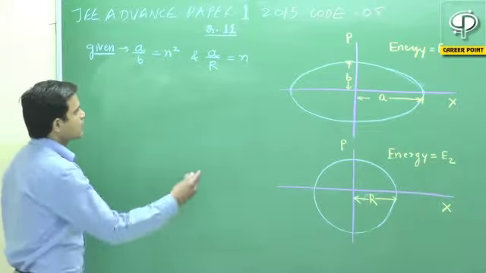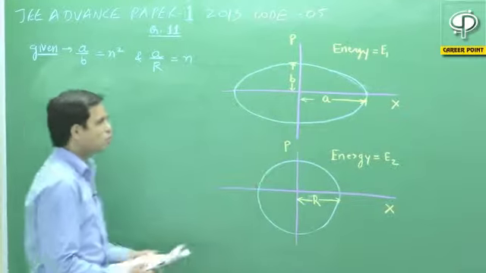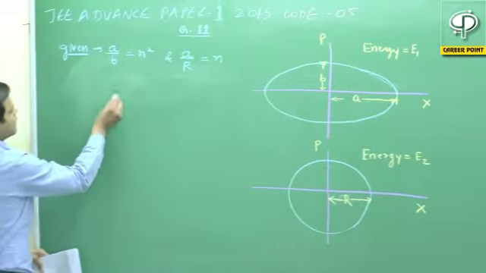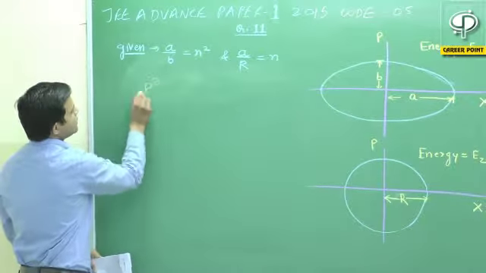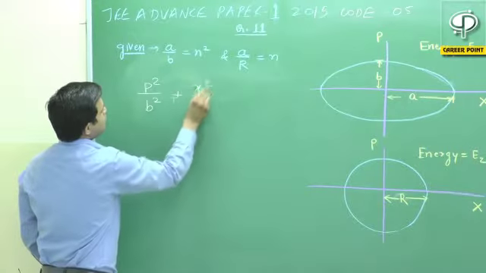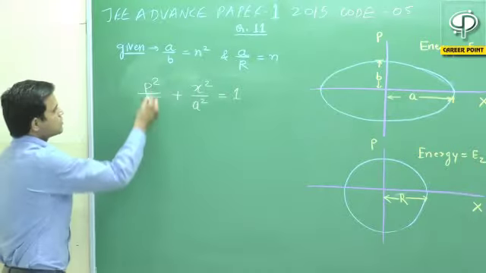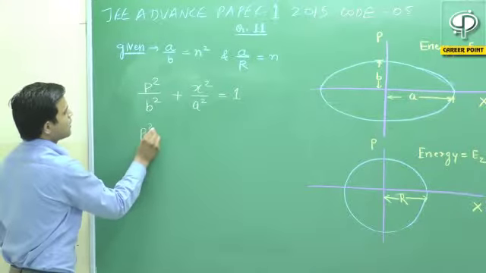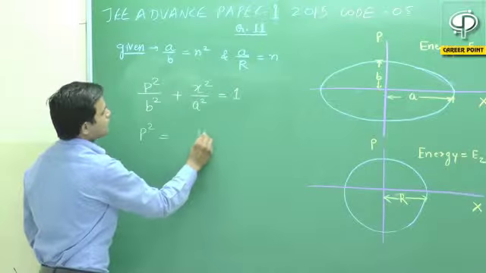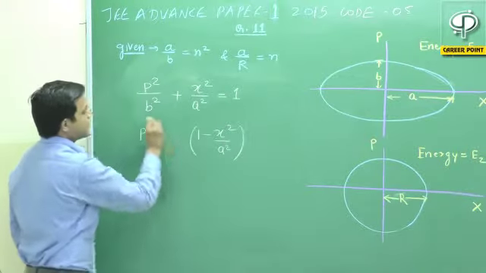In this question we can see that the first graph is an ellipse. We have the graph in this way: p square upon b square plus x square upon a square will be equal to 1. If we solve for the value of p square from this graph, we will find 1 minus x square upon a square, multiplied by b square.